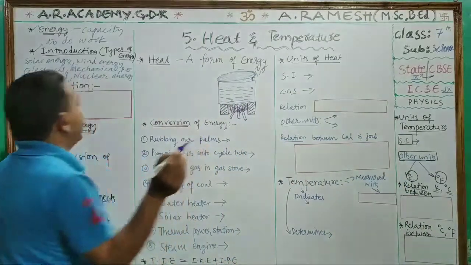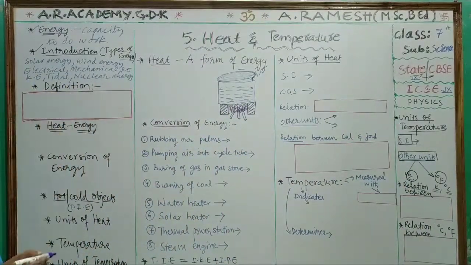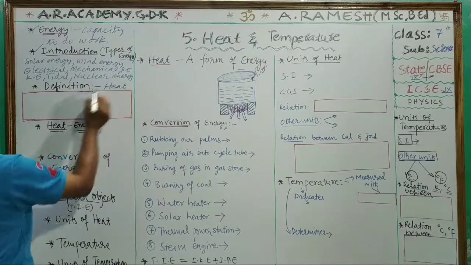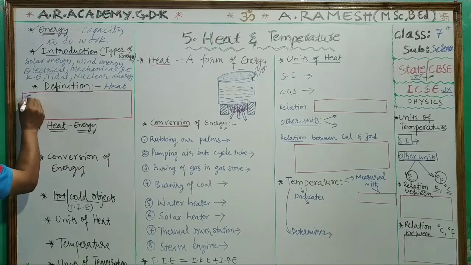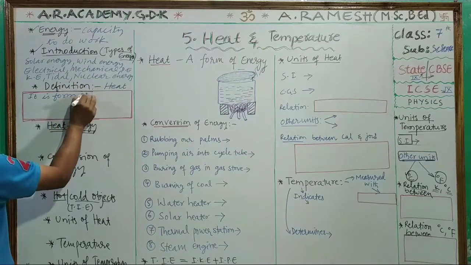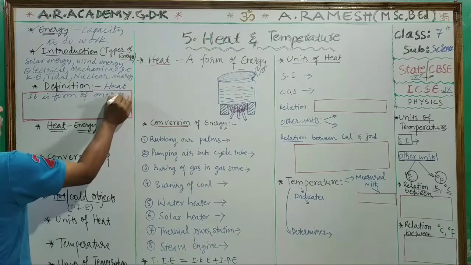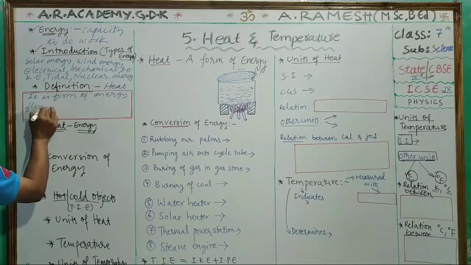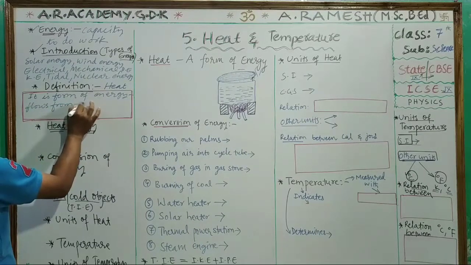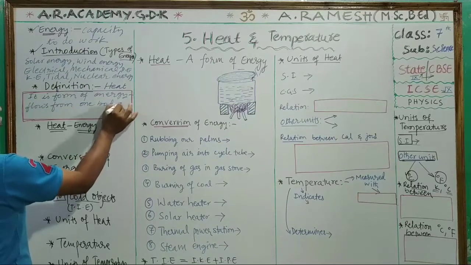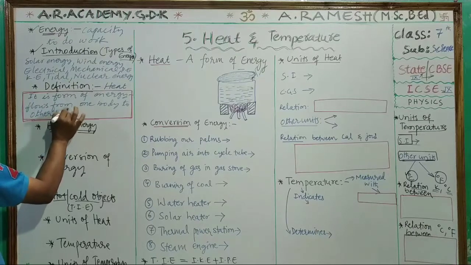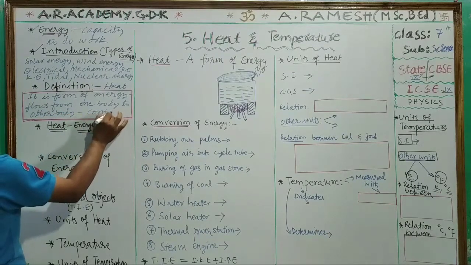Let us try to understand the definition of heat, or heat energy. What is the definition of heat? It is a form of energy which flows from one body to another body which are in contact with each other.